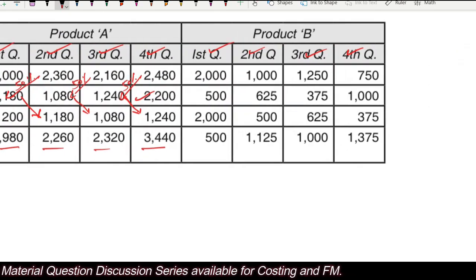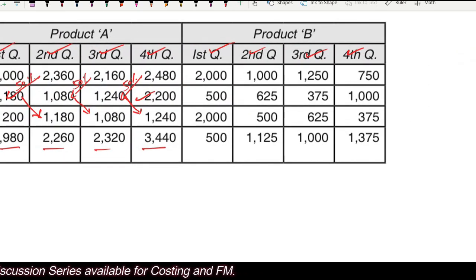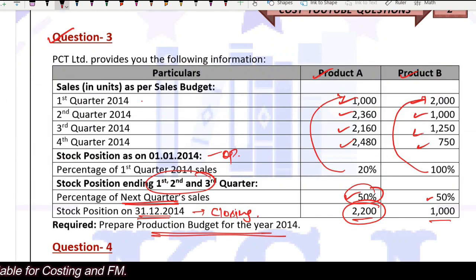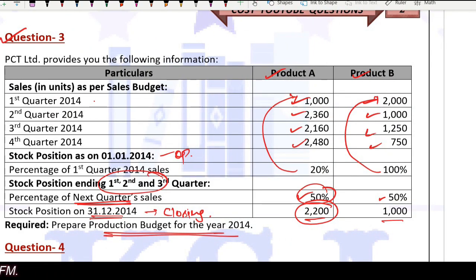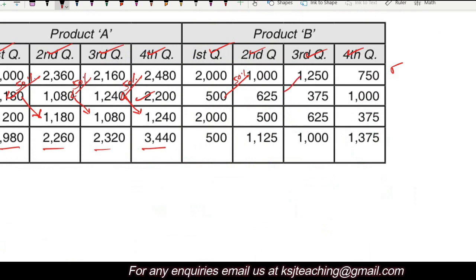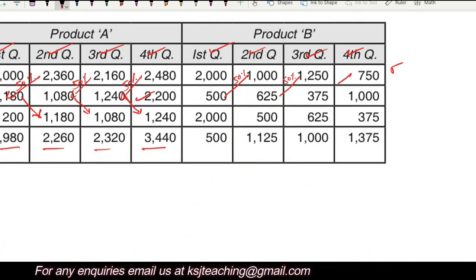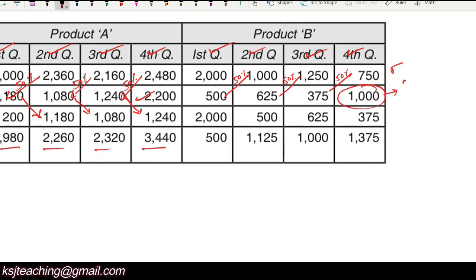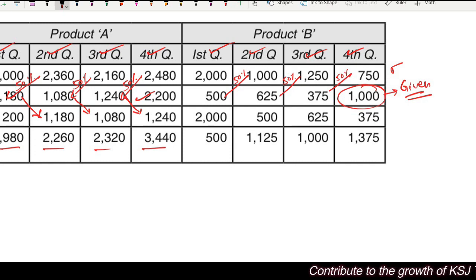Similarly, for product B, the sale units, we know closing stock is again 50% of the next quarter's sales for the first 3 quarters. 50% of this, 50% of this. What about the fourth quarter? It is given as 1000 in the question. What about the opening, sir? Opening is 100% of this.